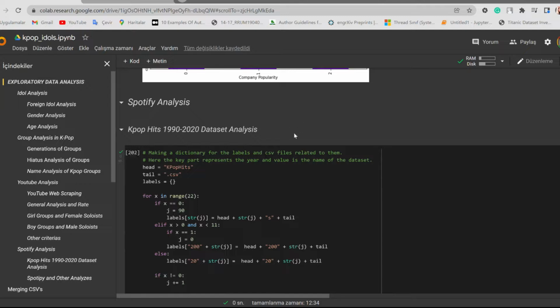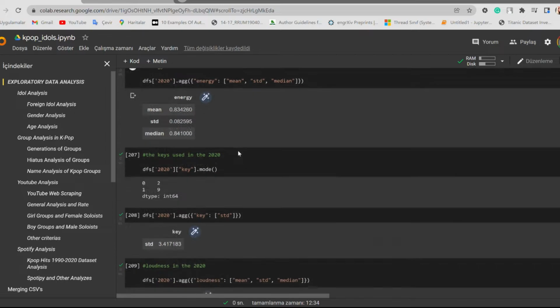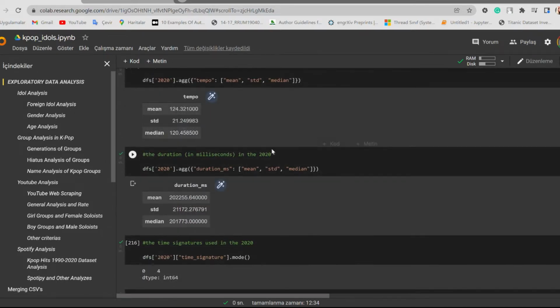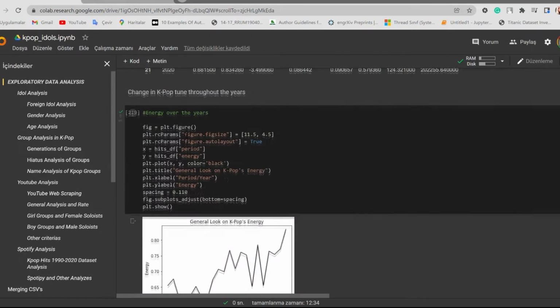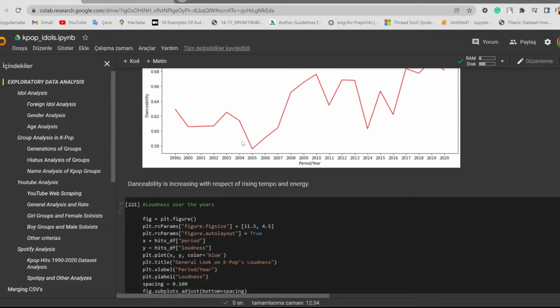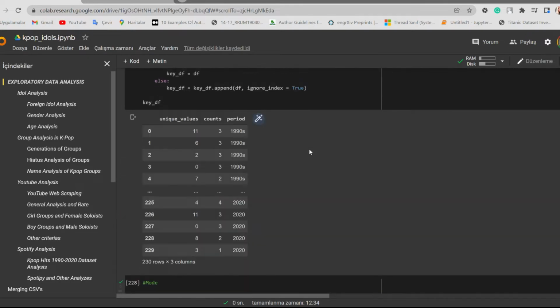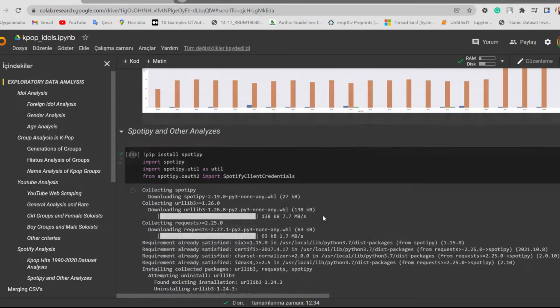We found a huge data set containing K-pop hits from the 90s to the 2020s. We did an analysis on it, and we got the mean of every category that Spotify gives us. Here's the data set we get, the years and the columns that Spotify gives us. After that, we did plots in here. We already showed this in the presentation, so I'm skipping it, along with the keys, modes and time signatures.